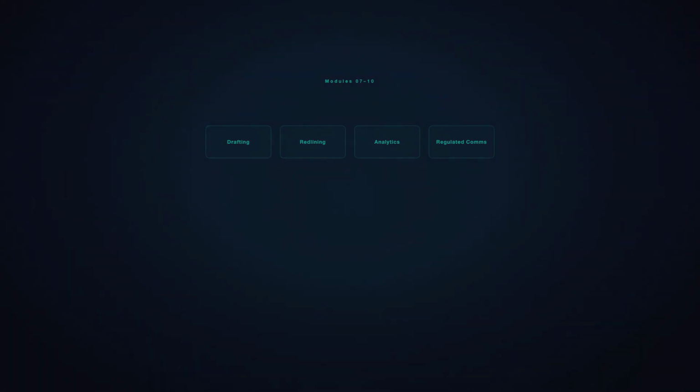Built on that foundation, 10 applied workflow labs teach students to build production legal AI systems, the same architectures shown in our workflow demo series. Modules 7 and 8, drafting and redlining workflows, playbook-driven generation, parallel clause review, and real OOXML track changes surgery. Modules 9 and 10, contract analytics and regulated communications, term extraction, risk scoring, and multi-regulatory compliance review.